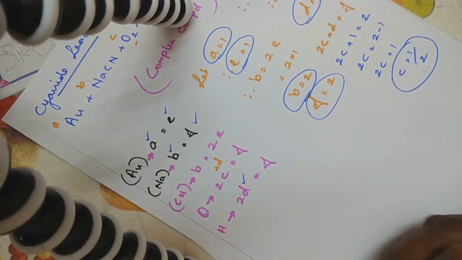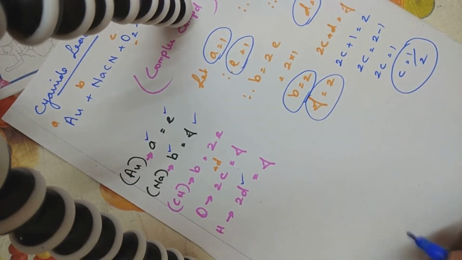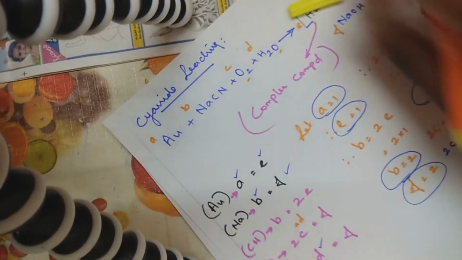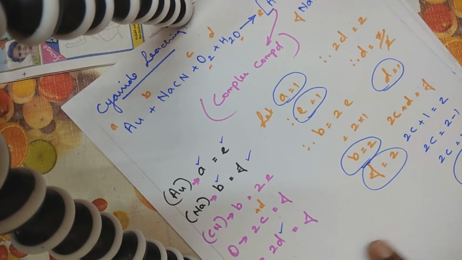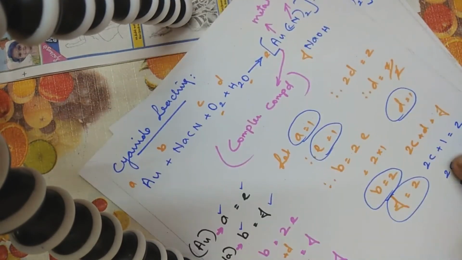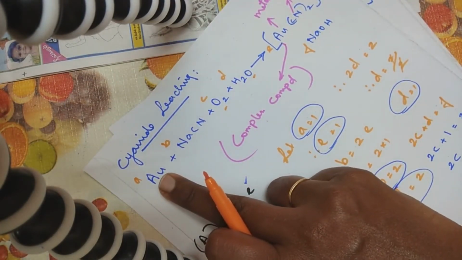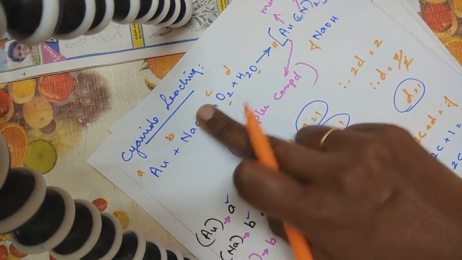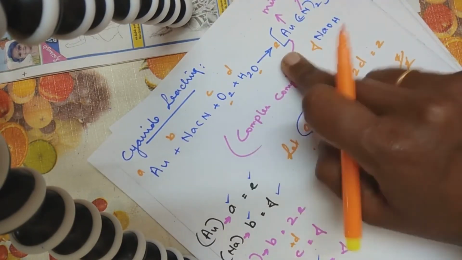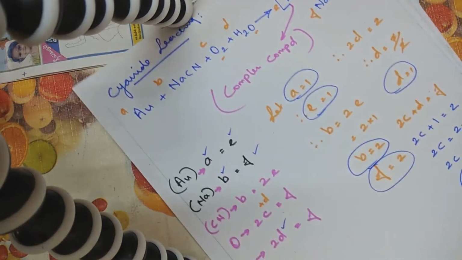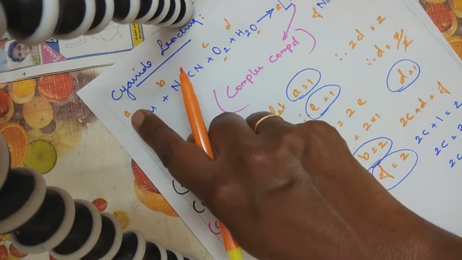Now go back to the equation. Now what we have written, substitute the values that you have got into the equation where you have written the alphabets, for finding out the number of times it is present there. So if I substitute, what's the value of A?